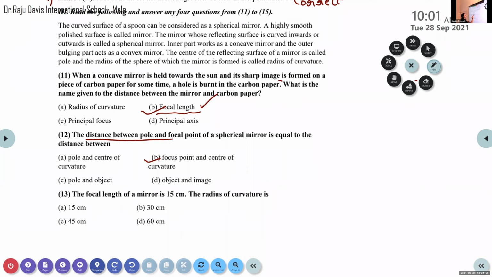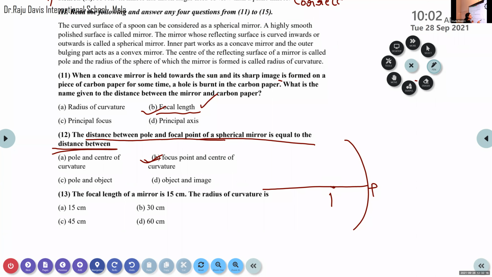The distance between the pole and the focal point of a spherical mirror is equal to the distance between the focus point and the center of curvature. The radius of curvature is considered twice the focal length. If you consider a mirror like this, here we have the pole, here the focus, here the center of curvature. This distance is equal to this distance, between the focus point and the center of curvature. So the correct option is option B.